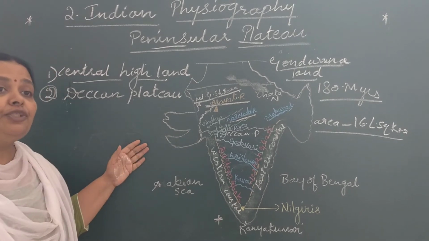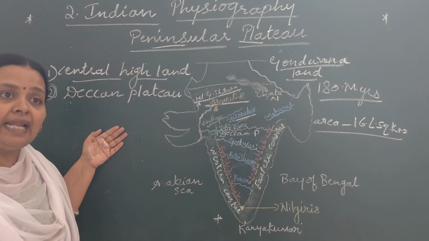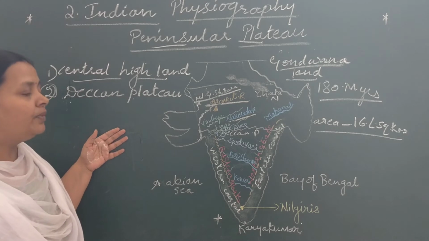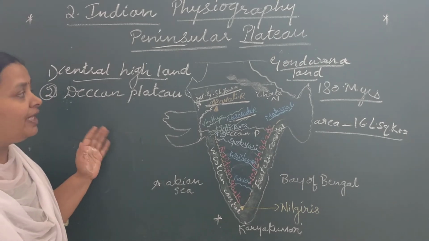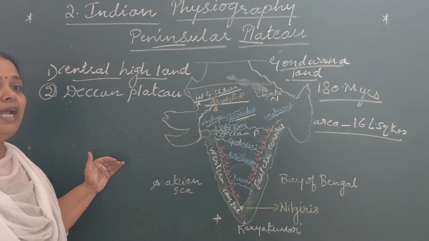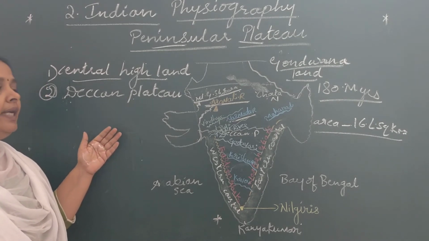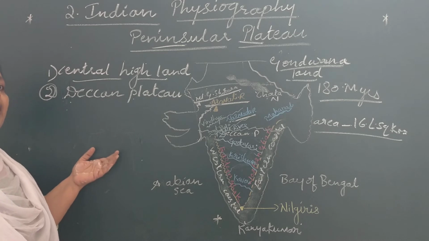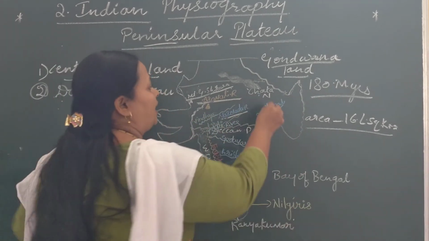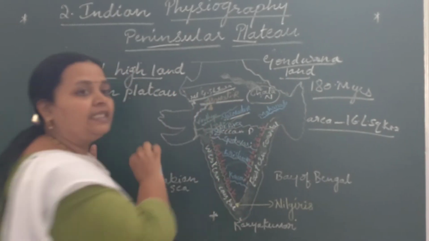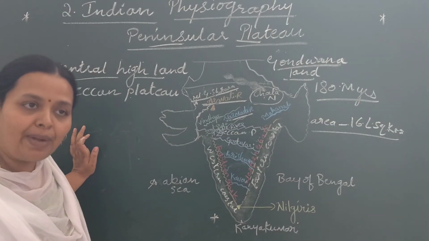Important rivers which flow through the Central Highland are Betwa, Chambal and Ken. Mahadev and Kaimur are the important hills in the Chota Nagpur Plateau.